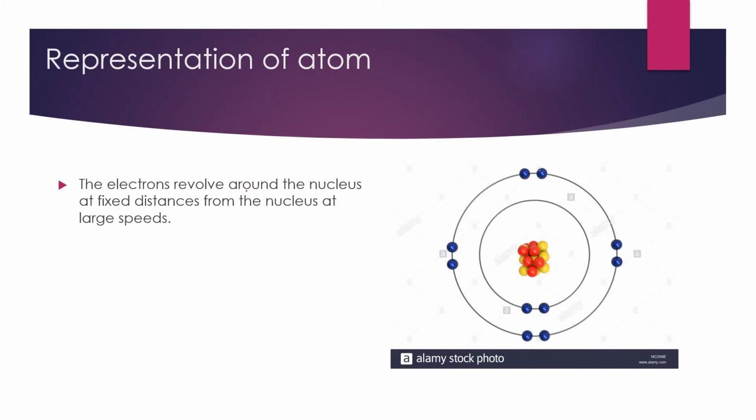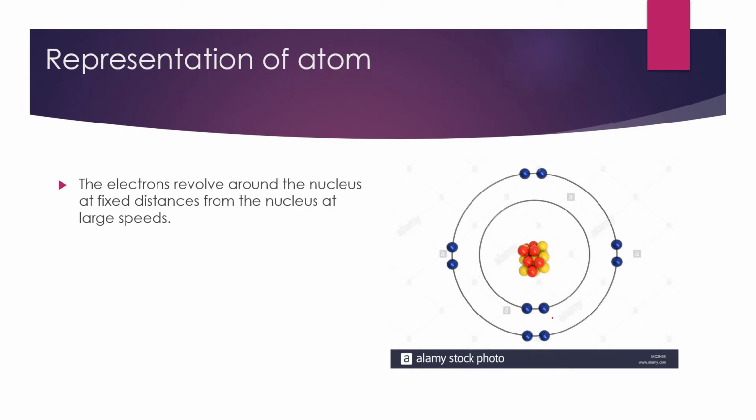The electrons revolve around the nucleus at a fixed distance from the nucleus at large speeds. See here, the distance between this nucleus and these electrons looks too small in this picture, but when we see it in a microscope, it has a distance. In the fixed distance the electron will revolve in this orbit.